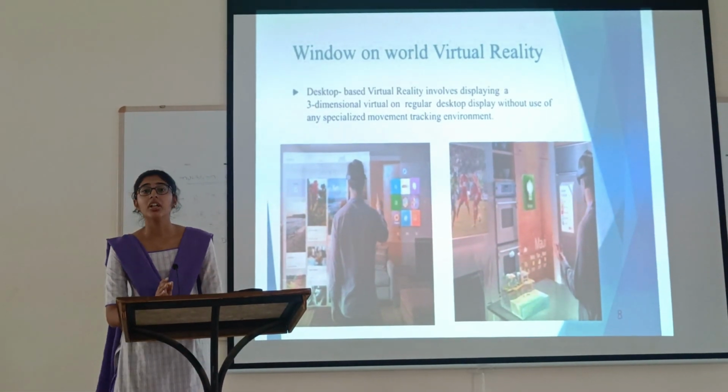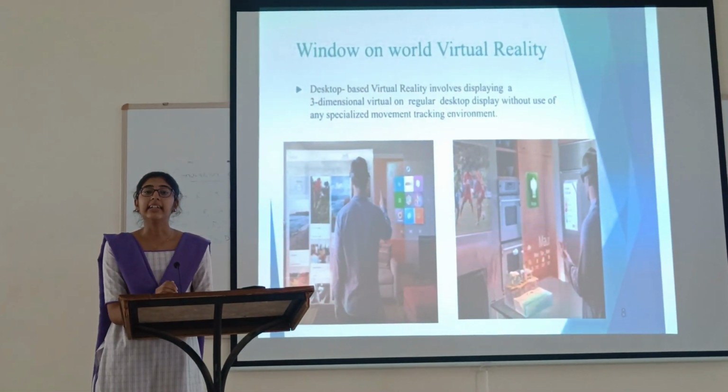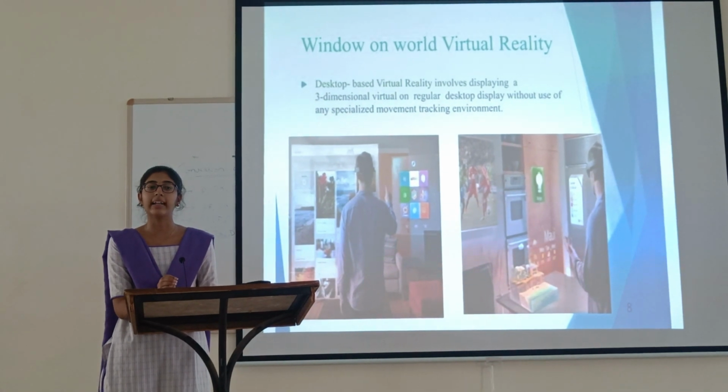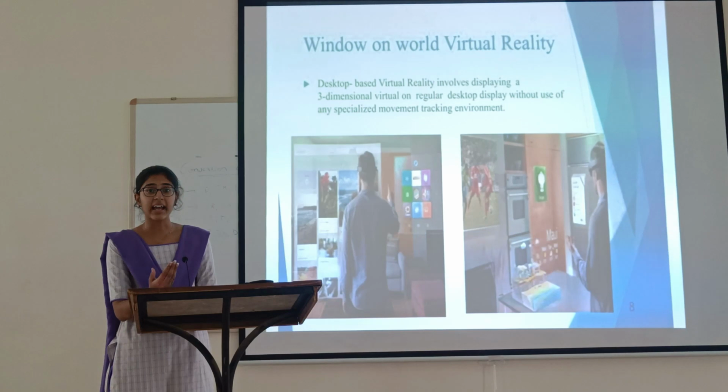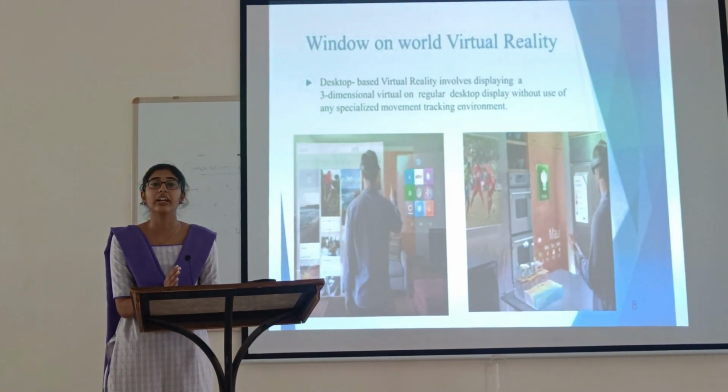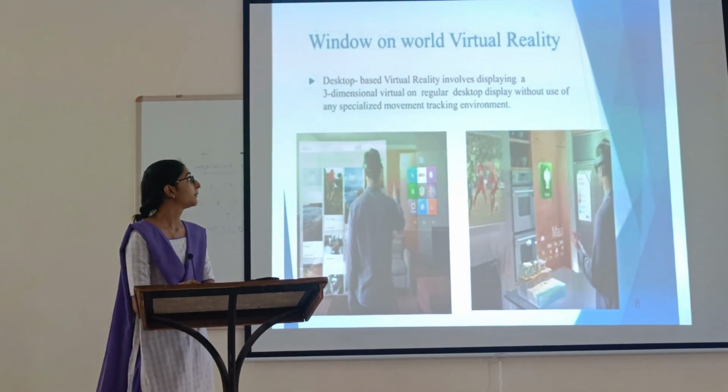And window on world virtual reality is a desktop-based virtual reality which involves displaying a three-dimensional virtual world on a regular desktop.